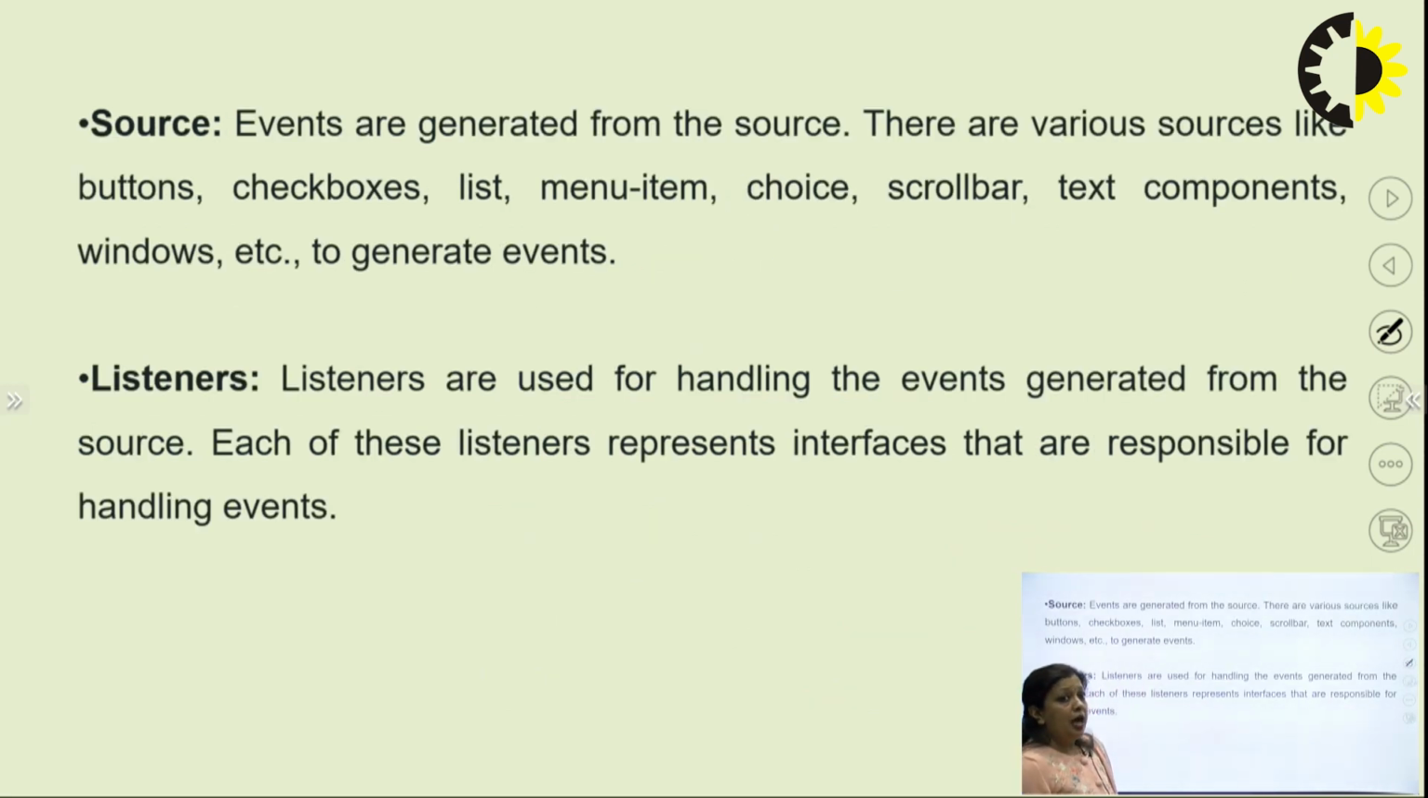So, events are generated from the sources. There are various sources like buttons. Buttons are basically pressed to generate an event. Then we have something known as a checklist, through which you can select whatever items you want. Then we have list, menu list, choice, scroll bar, text components, windows, and all these are basically the sources which